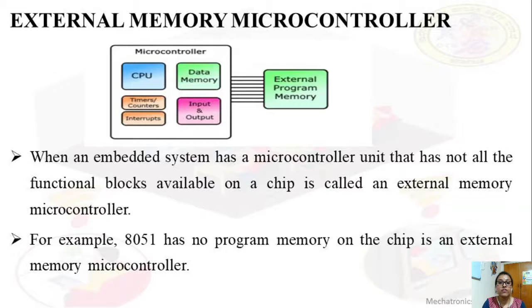Okay, got the difference between embedded and external. Embedded means all the units are embedded on a single chip. External means we have all the units on a single chip, except that the memory is interfaced externally. So that is called an external memory microcontroller. For embedded, what is the example? 8051. For external also, 8051 is an example. Another example is 8031. The 8031 has a program memory which is interfaced externally.